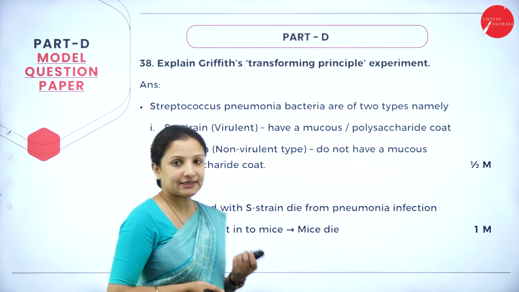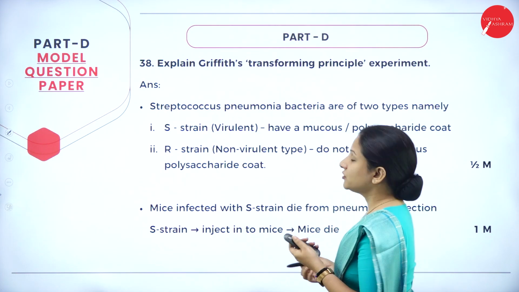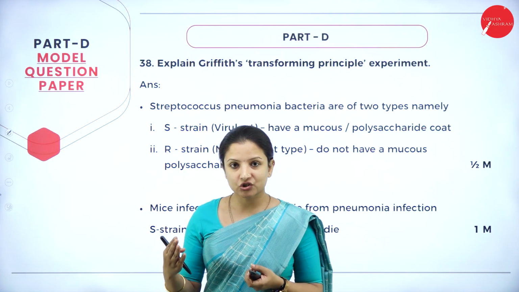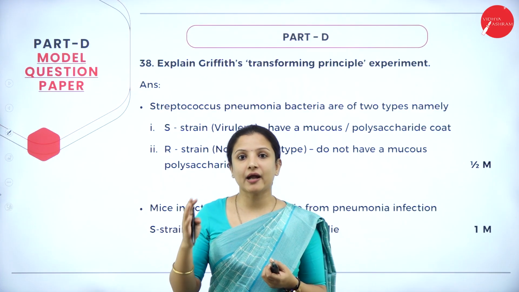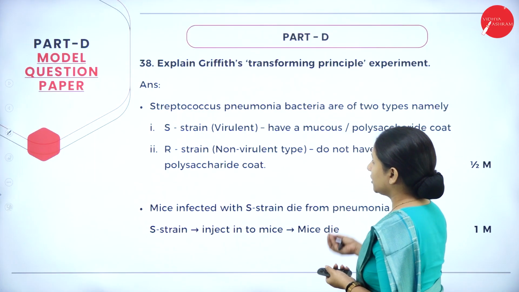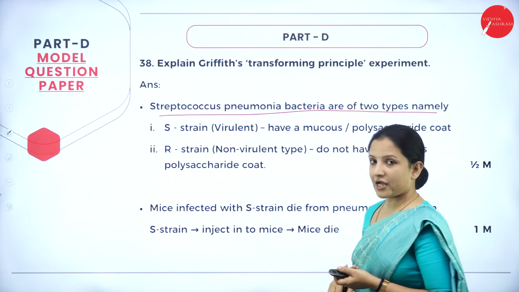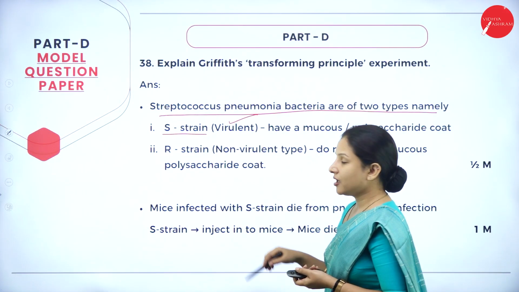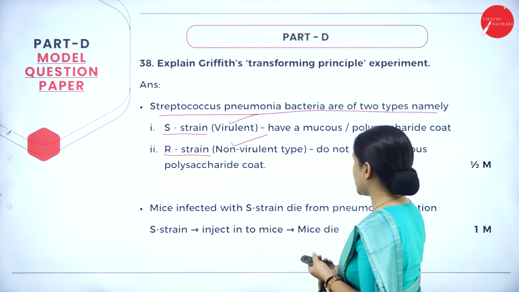So moving further, the next question: explain Griffith's transforming principle experiment. The experiment shows how the R strain, which is avirulent, turned into an S strain and could cause infection in the mice. So here the answer is: Streptococcus pneumoniae bacteria are of two types. One is called the S strain, which is virulent in nature, and the other one is the R strain, which is avirulent or non-virulent in nature.